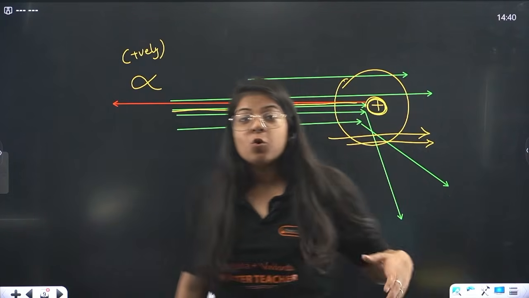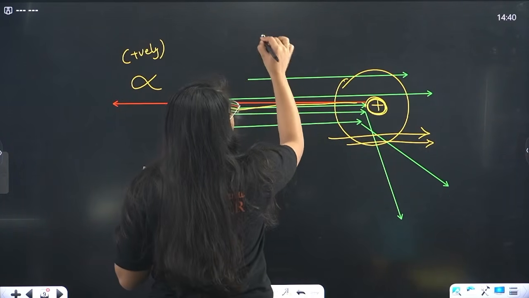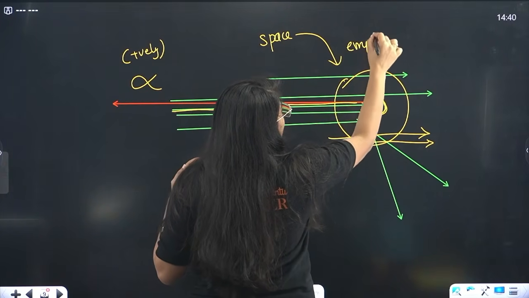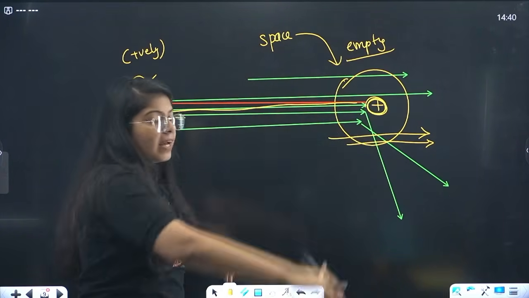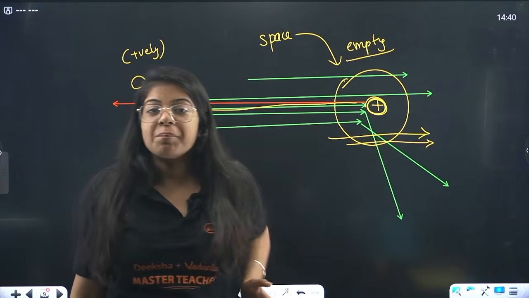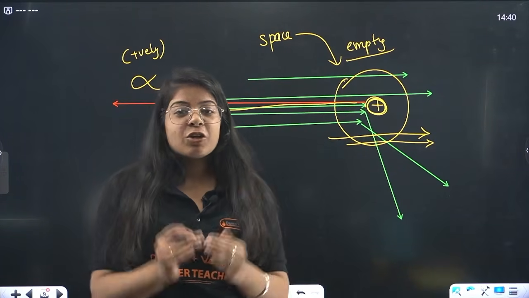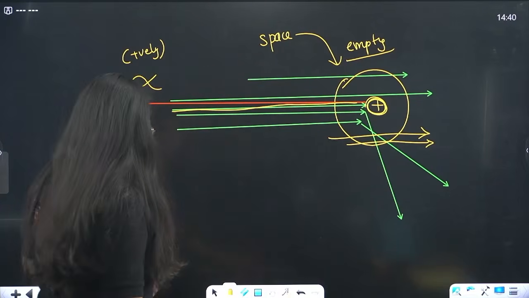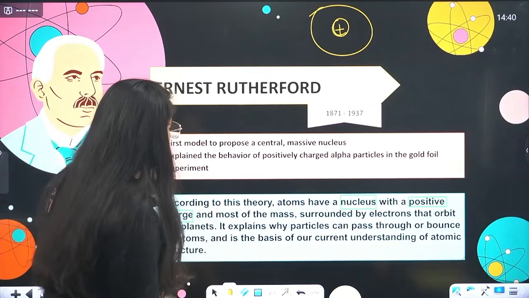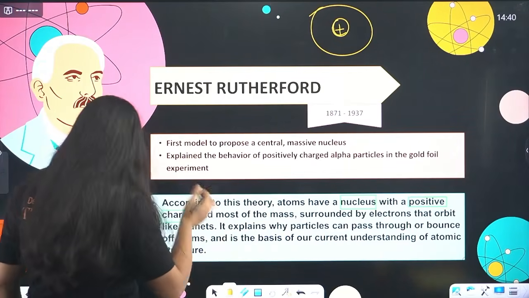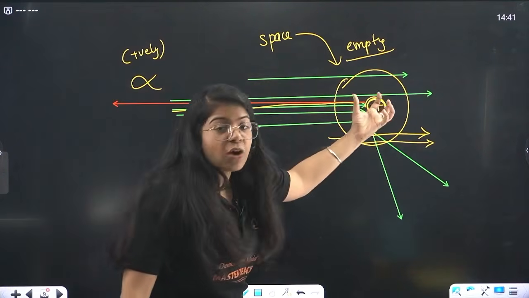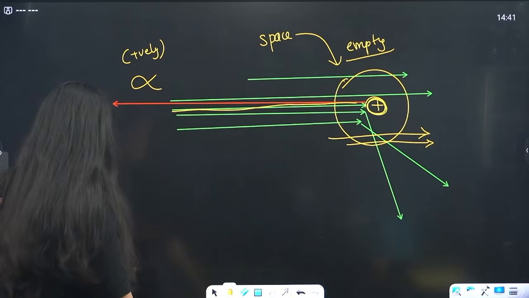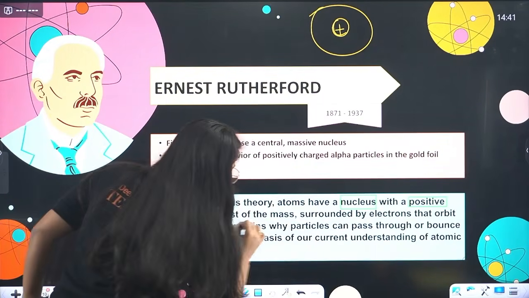That means most of the space inside this atom is what? It's empty, because they neither got deflected nor bounced back, they passed directly. That means they were not influenced by anything around. That means most of this atom is empty. And the maximum mass of this atom is at the center where the positive charge is located. So most of the mass is there.